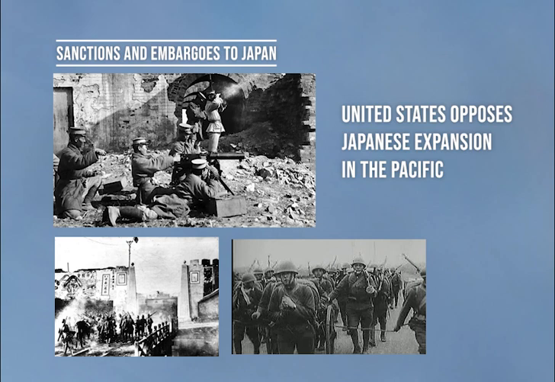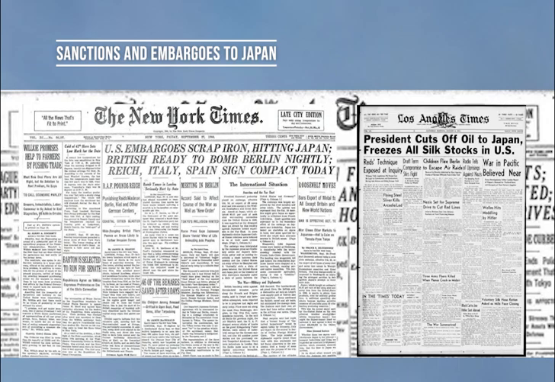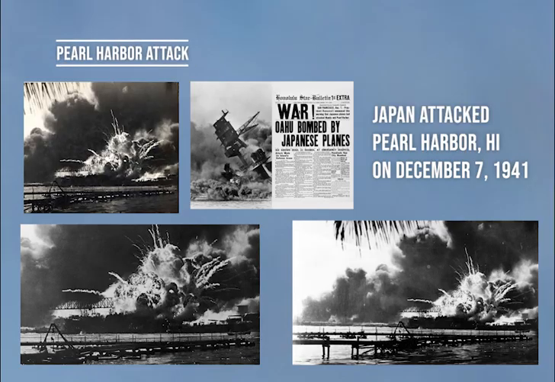In the Pacific, Japan was fighting the Second Sino-Japanese War, a resistance effort by China against the Japanese Empire. The United States opposed Japanese expansion efforts, imposing sanctions and embargoes on Japan. On December 7, 1941, Imperial Japanese Navy Air Forces attacked the United States Navy base at Pearl Harbor, Hawaii.